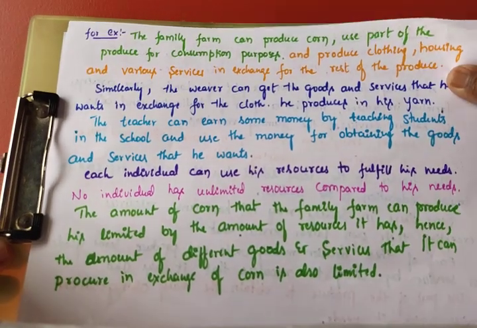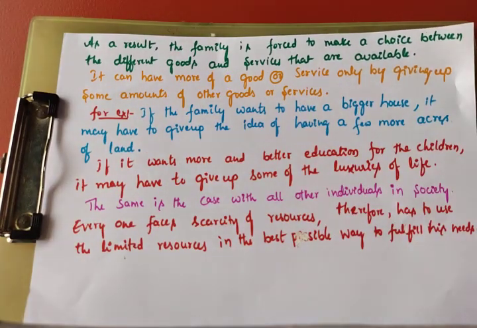That means the family is forced to make a choice between the different goods and services that are available. It can have more of a good or service only by giving up some amount of other goods or services. That means to get one commodity, you should sacrifice another.